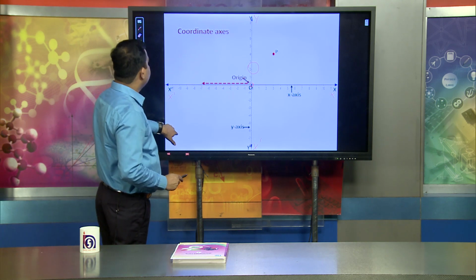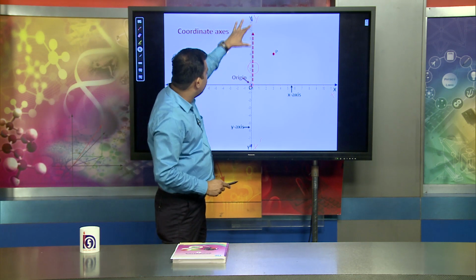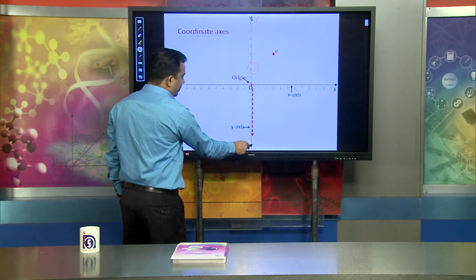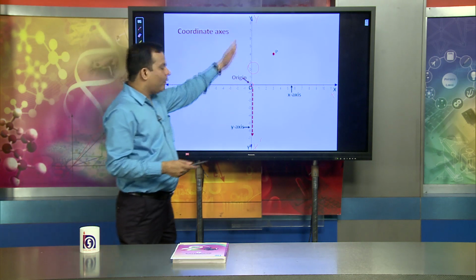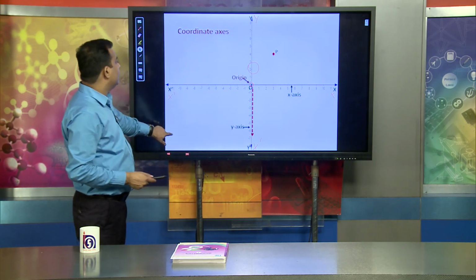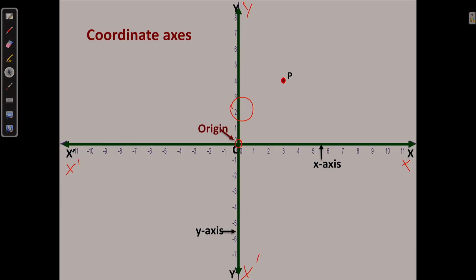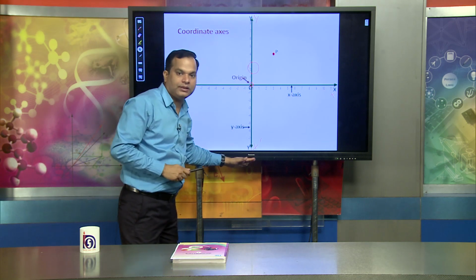Now, you see, when talking about the upper part of the vertical axis, these are positive, and when talking about the lower part, that is known as the negative part of the y axis. Now, dear learners, we can say XOX dash and YOY dash are perpendicular, and they become the two coordinate axes: XOX dash and YOY dash.